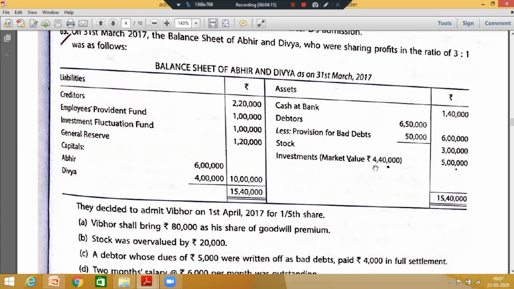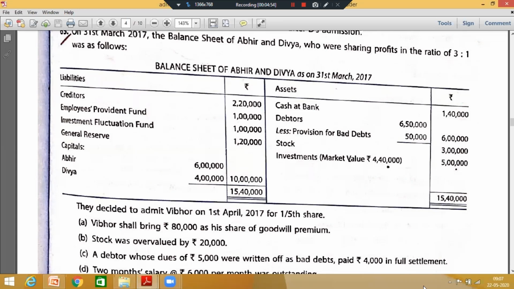Now, the one thing you can analyze from this balance sheet is the value of the investment is decreasing from 5 lakh to 4,50,000. The market value is not given in the adjustment. It is given in the balance sheet. So you have to take this into consideration. You have to bring down the value of investments to 4,40,000. And this decrease of 60,000 has to be set off against investment fluctuation fund, and we are going to distribute the remaining 40,000.